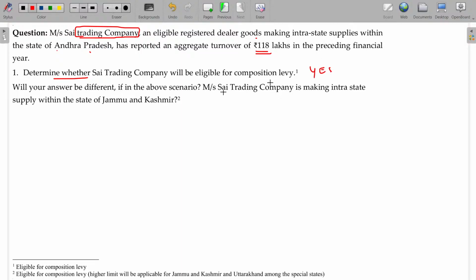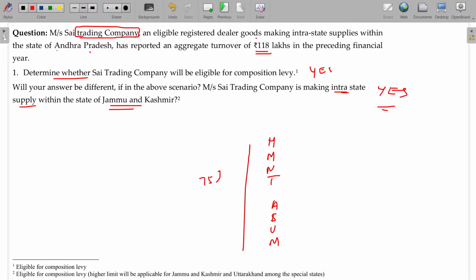Yes. Will your answer be different if in the above scenario, Mrs. Sai Trading Company is making intra-state supply within the state of Jammu and Kashmir? Okay. Jammu and Kashmir. So what have we studied? In these 8 states, 75 lakhs is the limit. Jammu and Kashmir does not fall under this case, so 150 lakhs is still applicable.